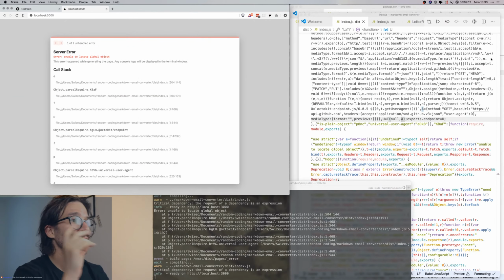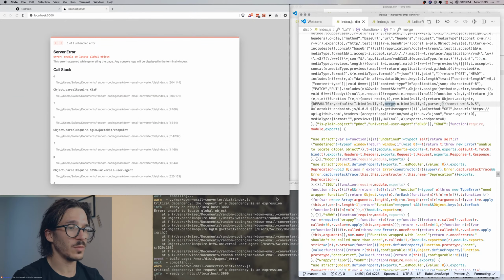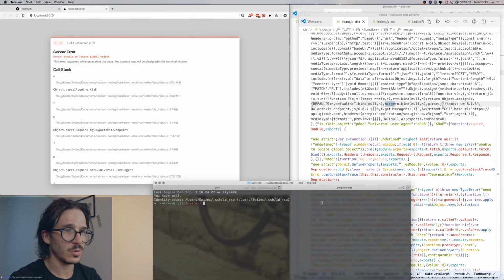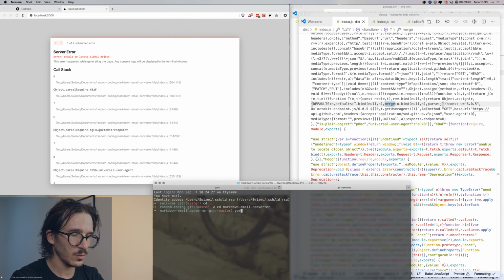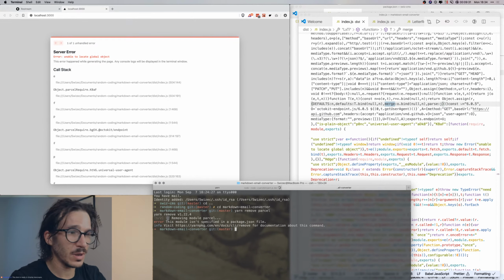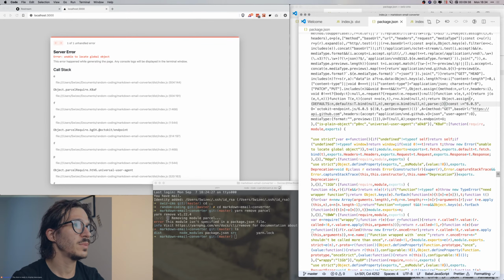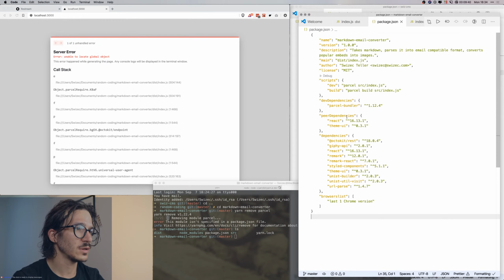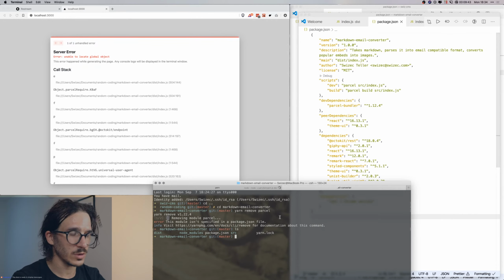So here we go. We're gonna start by going into my Markdown email converter library that we created on the last stream. So that was on Wednesday. Go into cd markdown email converter. We're gonna say yarn remove parcel, and we're gonna add microbundle again. This module isn't specified. What? I don't have Parcel installed? Why don't I have Parcel installed? How am I building this stuff? Parcel is just installed globally. Okay, that works. So we can say yarn add -d microbundle.